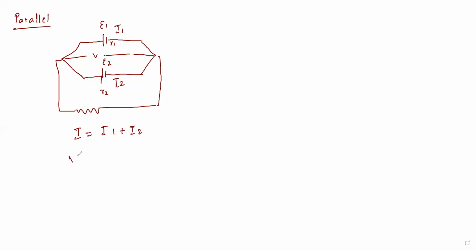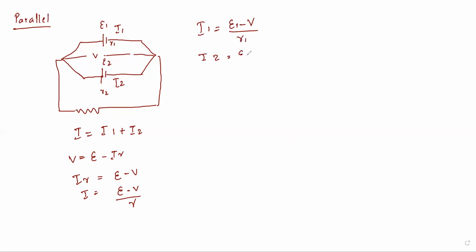From the previous expression, we know that V = E - IR. So IR = E - V. I took E to this side, and now I just want I. So I = (E - V)/R. Simple mathematics. Now what will be I1? If I consider this expression and want to write I1 in the same manner, I1 = (E1 - V)/R1, since the potential is the same, V, with internal resistance R1. For I2, it will be (E2 - V)/R2.